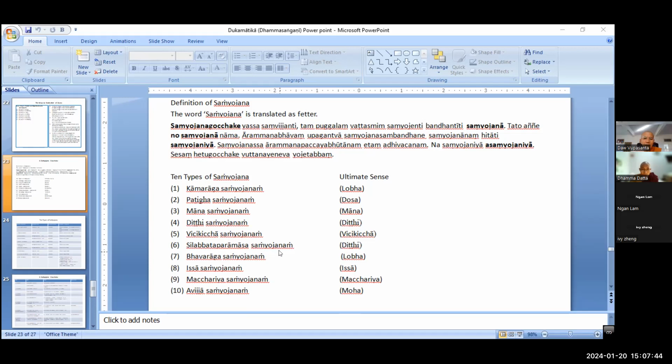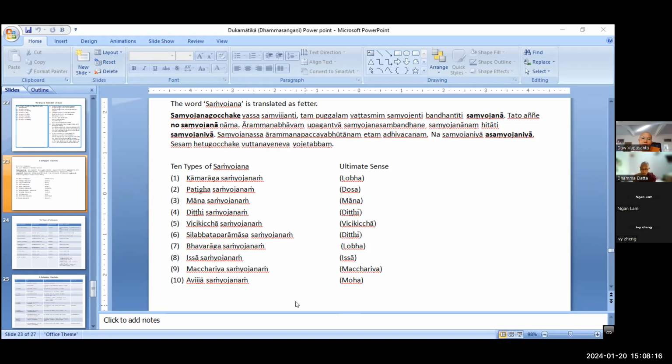Silabbata paramasa samyojana, the fetter of wrong habit and practice, right? Sila means habit, vata means practice, paramasa means wrong adherence. The fetter of wrong practice and habit. In the ultimate sense, it is ditthi. Bhava raga samyojana, the fetter of attachment to existence, as well as to rupajhana and arupajhana.